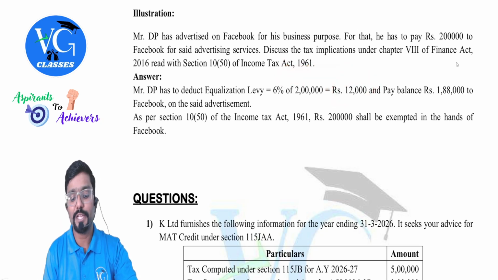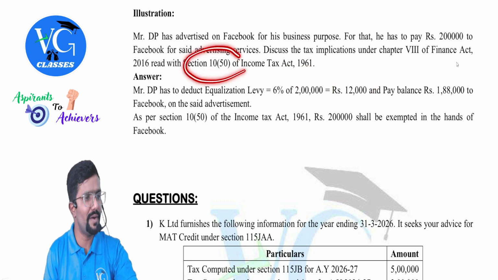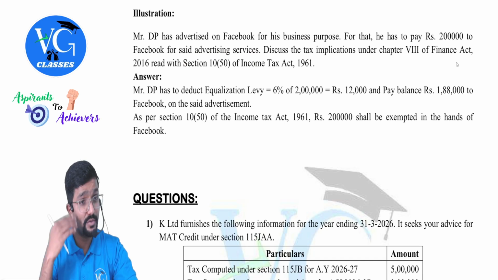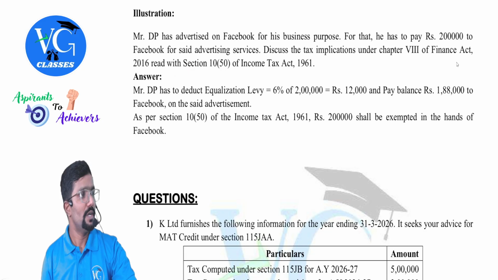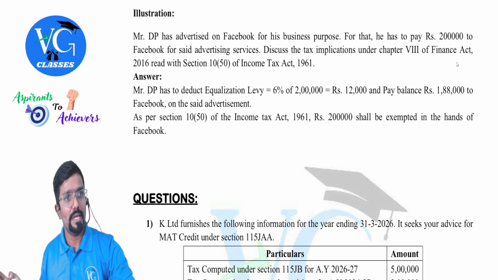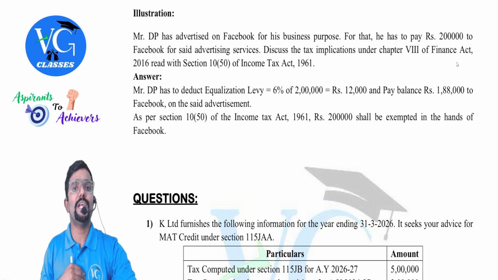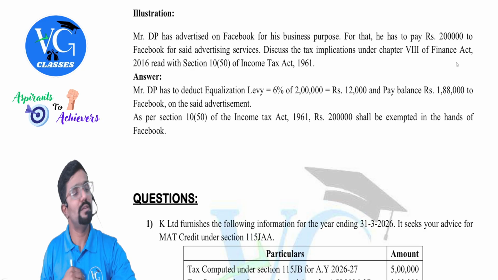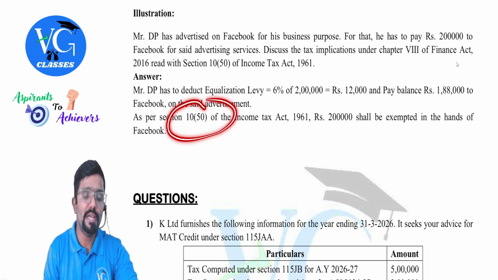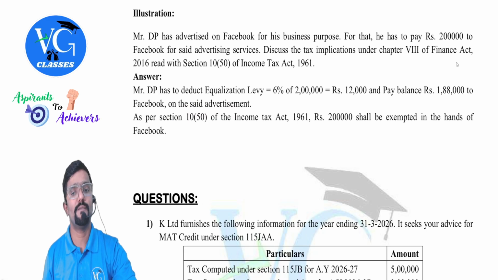Now, they also asked you to explain 10(50). Actually, this was not covered in your syllabus, but anyway, the question is asked in the illustration itself, so let me just cover that. Now, for the payee, if payer has deducted equalization levy and remitted it to the government, is it again taxable? No. It is exempt fully under section 10 clause 50, guys. Entire 2 lakh is exempt.